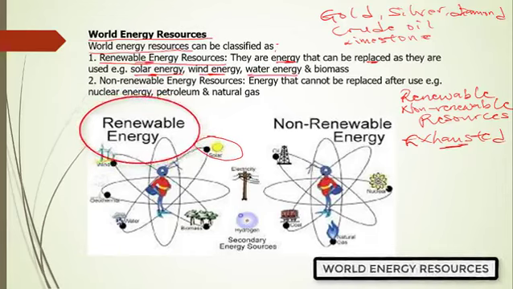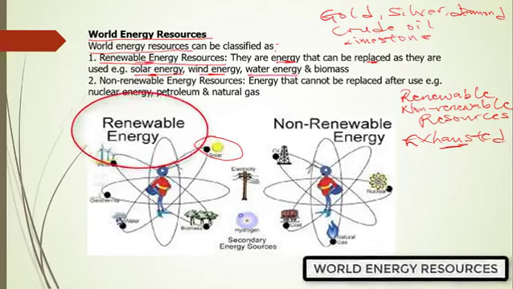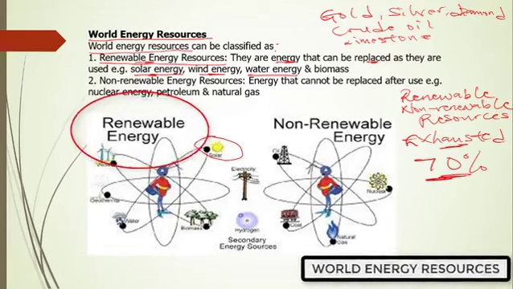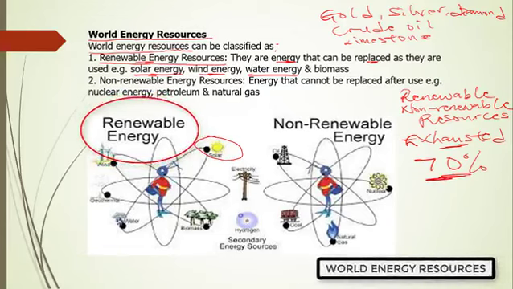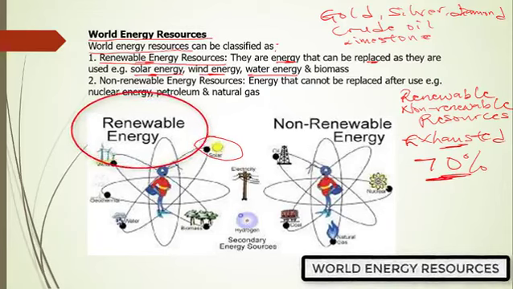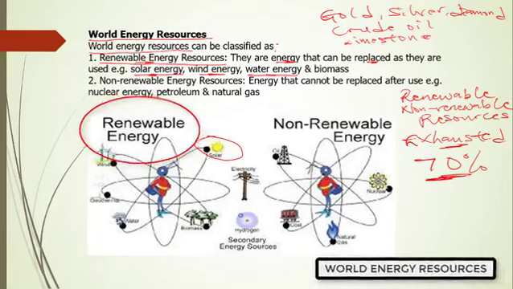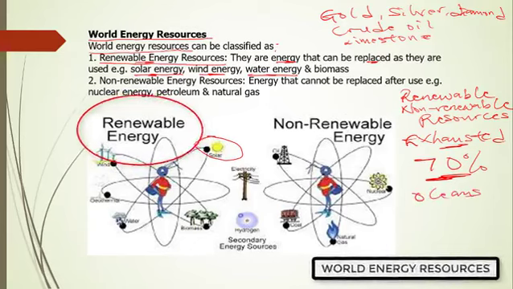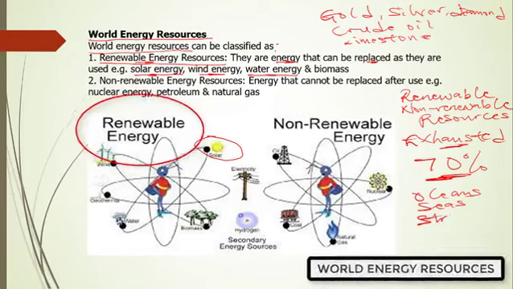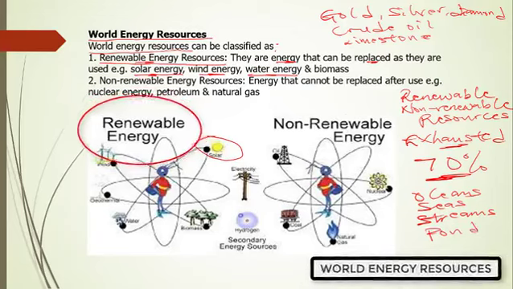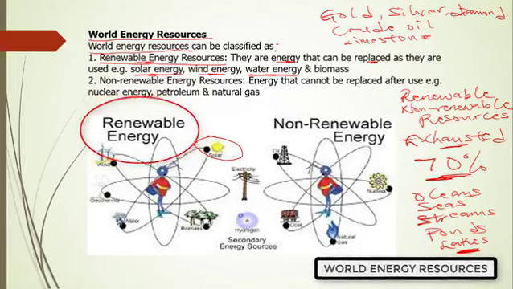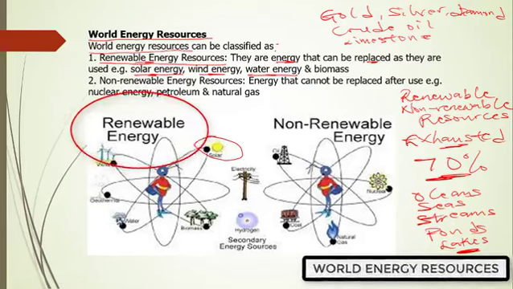And we have water energy. Water can never finish. In fact, scientists have discovered that about 70% of the surface of the earth is covered with water. So it's basically impossible for water to get finished in the world. We keep drinking and drinking. We have our oceans, our seas, our streams, our ponds and our lakes. All these are sources of water energy. They do not get finished. They do not get exhausted.